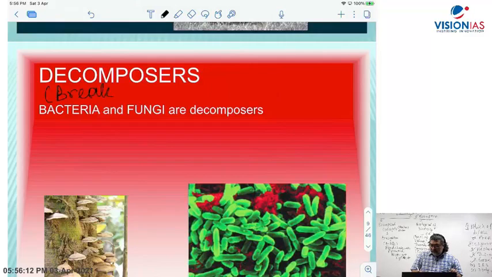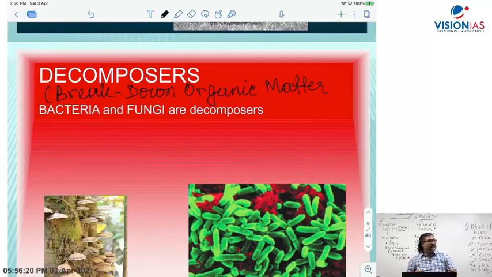They break down organic molecules, organic matter, using enzymes. They use enzymes, biological catalysts, and they break down the organic matter. A very good example is bacteria.